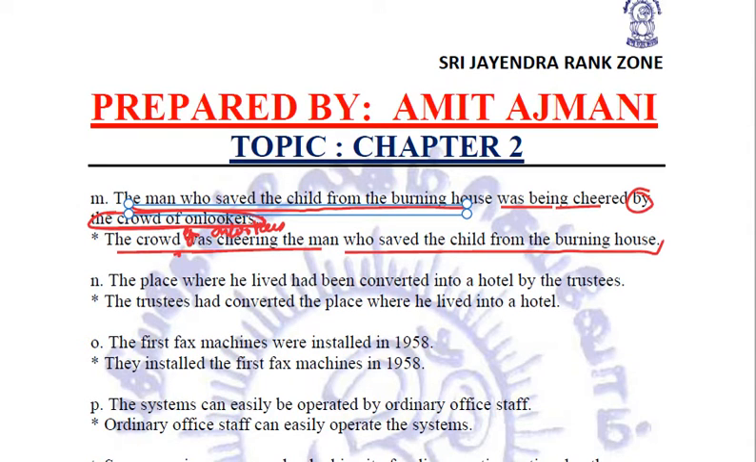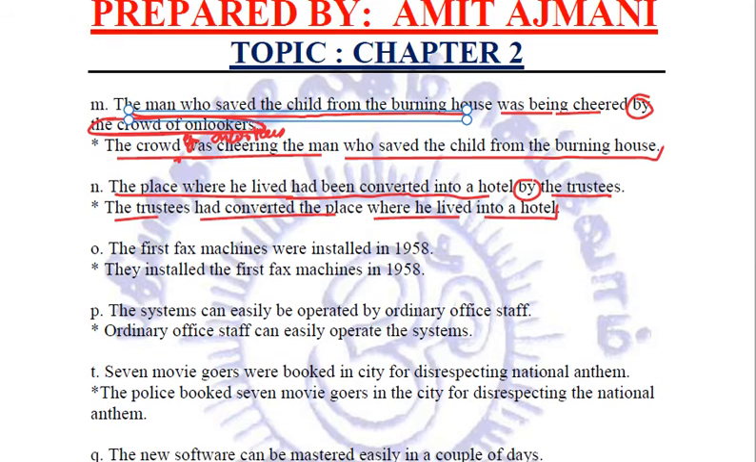Now the next sentence says the place where he lived had been converted into a hotel by the trustees. So the trustees will come first. The trustees had converted the place where he lived into a hotel. Clear? Let us see the next sentence.